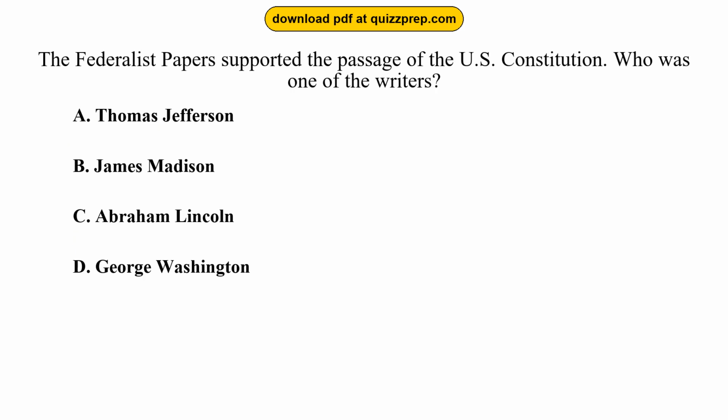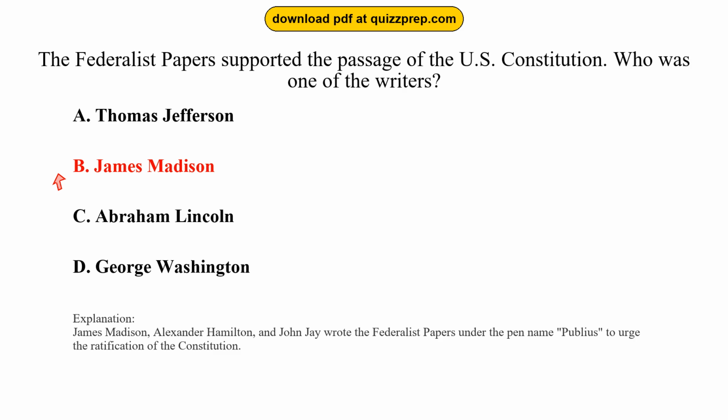Question 28. The Federalist Papers supported the passage of the U.S. Constitution. Who was one of the writers? Option A, Thomas Jefferson. Option B, James Madison. Option C, Abraham Lincoln. Option D, George Washington. The correct answer is option B, James Madison.